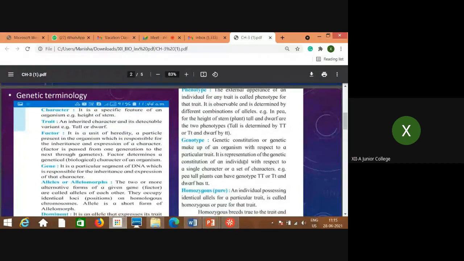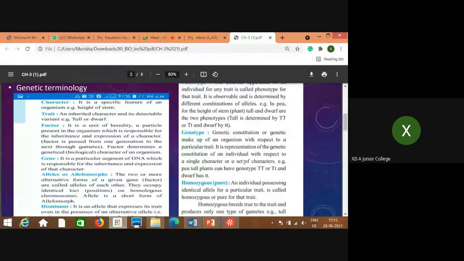Now, character is a specific feature of an organism. For example, height of the stem, whether the plant is tall or dwarf, meaning small. So height is a character. Or maybe color of the flower, color of the pod, color of the seed. These are all characters, that means specific features of an organism. Now we are talking about Pisum sativum and Mendel's experiment, and for his experiment, he used Pisum sativum as his experimental plant. So height is the character. The unique or specific feature is called a character.